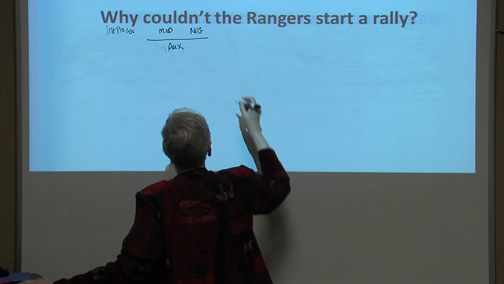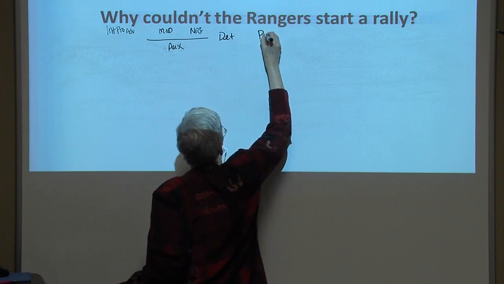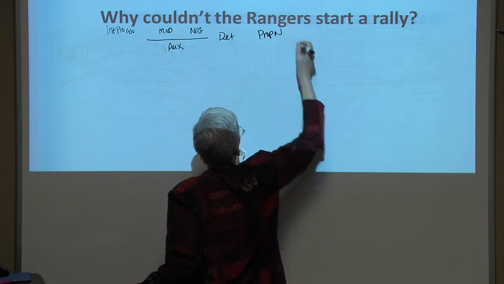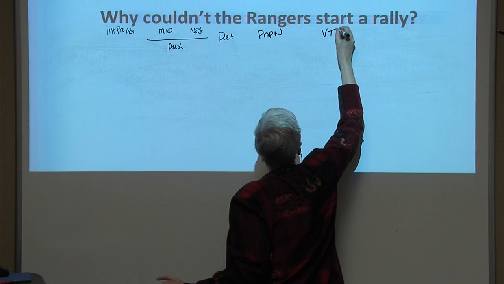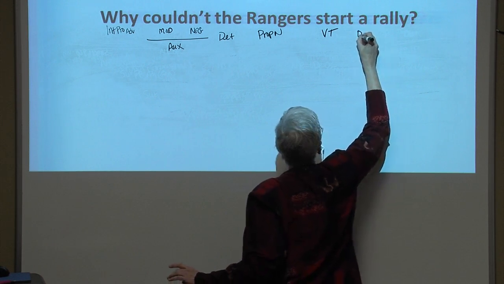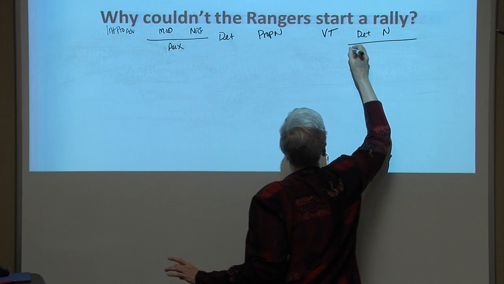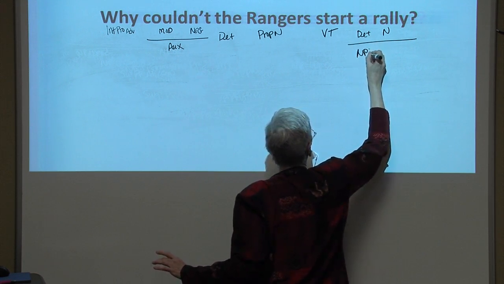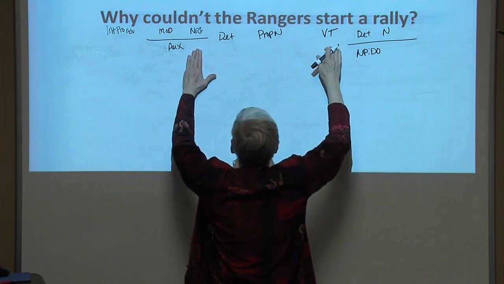Okay, the Rangers: determiner, proper noun. Start is a transitive verb, and a is a determiner, and rally is a noun. Moving from right to left, a rally, noun phrase functioning as the direct object of our verb, couldn't start.